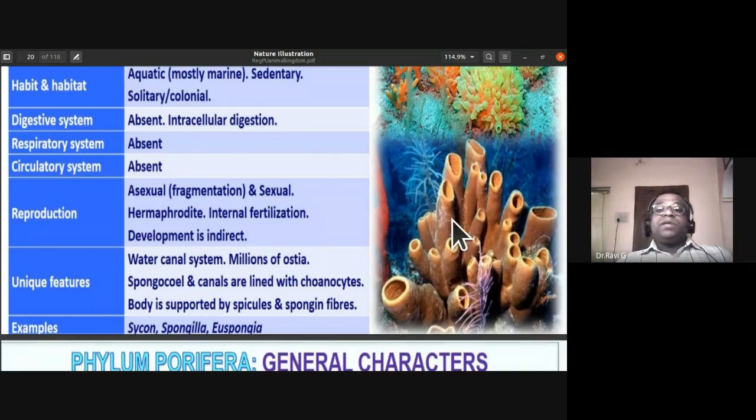These spicules might be made up of calcium carbonate or they might also be made up of silica. Spicules give the skeletal structure and the mechanical strength to them. Spicules are of different types. They can be triradiate or hexactinellid, that is, having 6 arms, as you can notice. The body is supported by spicules and spongin fibers, which provide mechanical strength. Examples for this porifera are Sycon, Spongilla, and Euspongia.